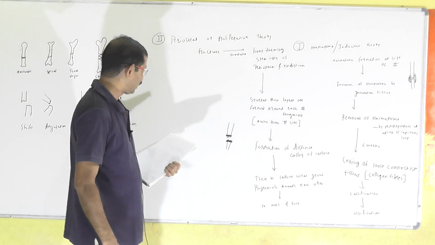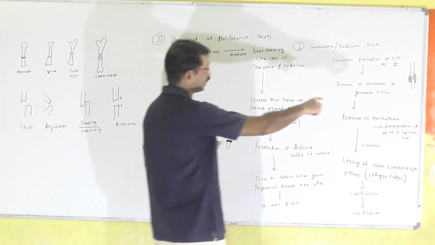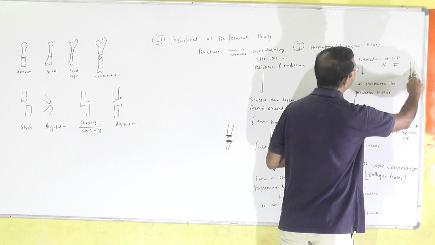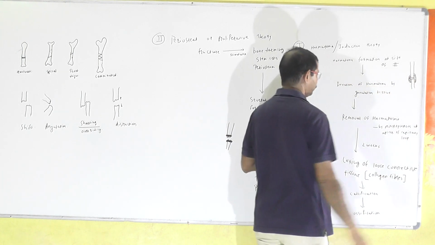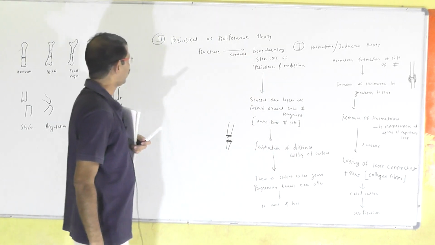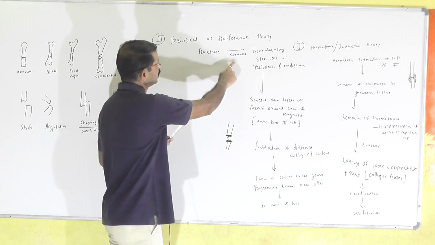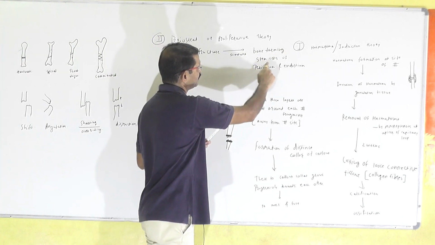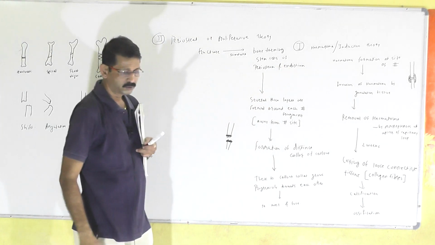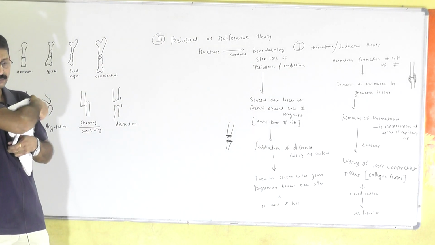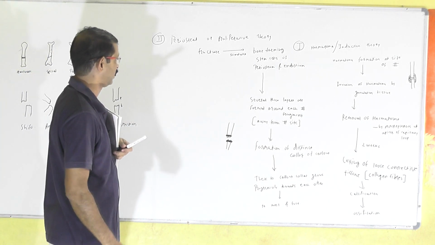There is one more theory called the periosteal or proliferative theory. In the hematoma theory, you can see in this figure how the hematoma is getting calcified and ossified. In the periosteal or proliferative theory, what happens when there is a fracture? Bone forming stem cells of the periosteum and endosteum get stimulated.